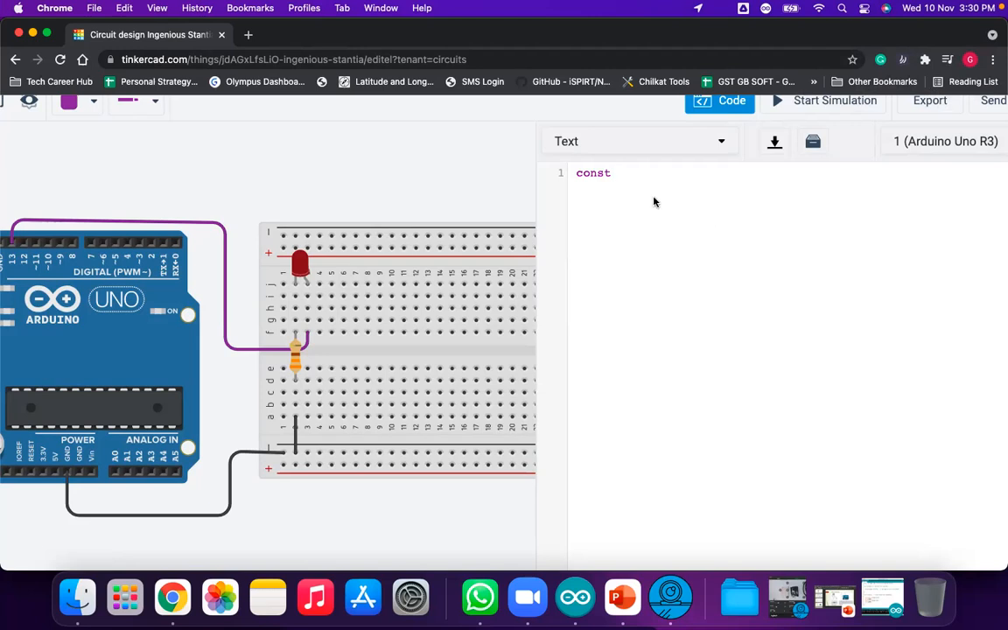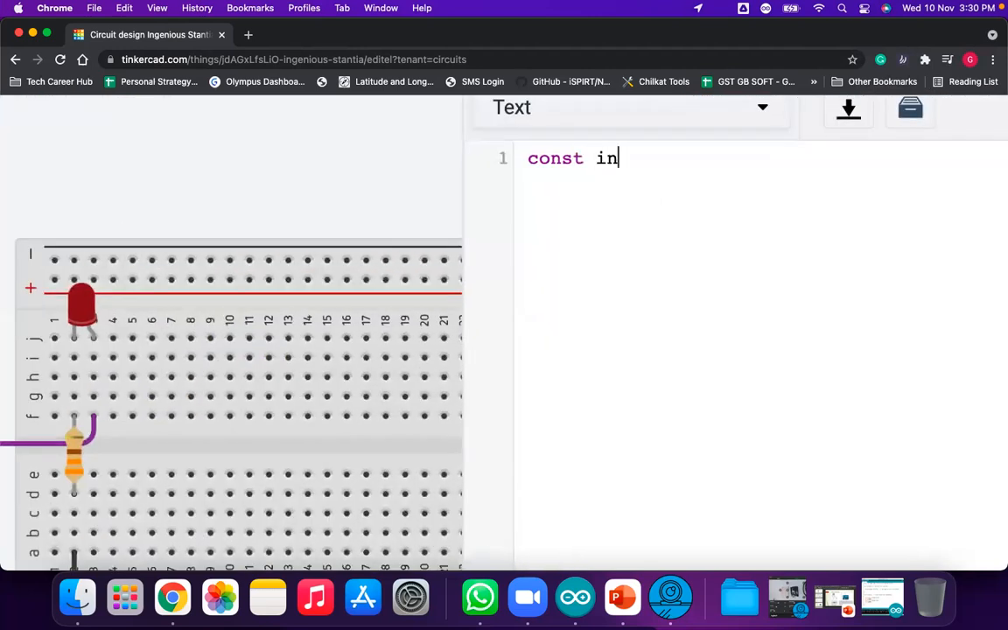Okay, so we'll write down the same program that we have written earlier. The first one is a constant integer, and the name is LED, and you can give any name. Like if this is the status LED or warning LED, you can give the specific name also. Here I'm using pin number 13.